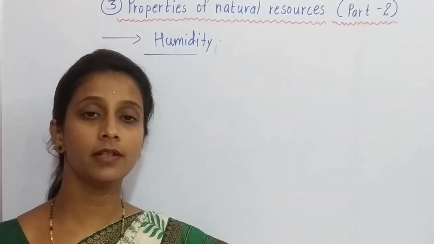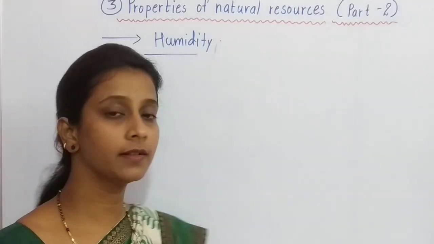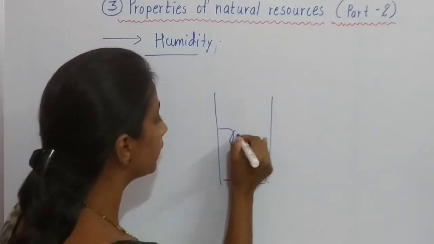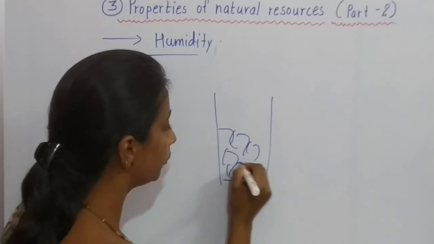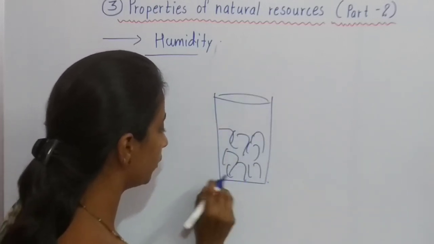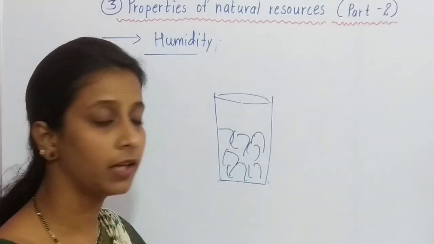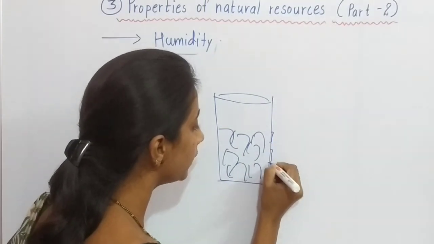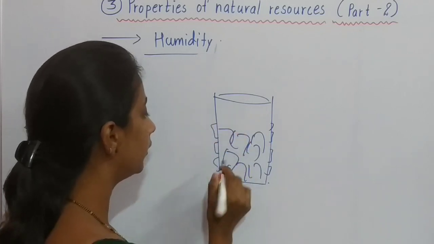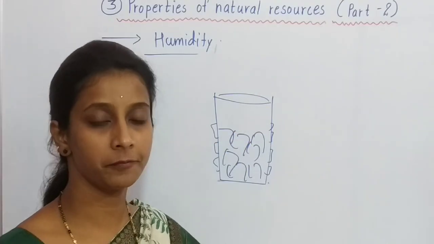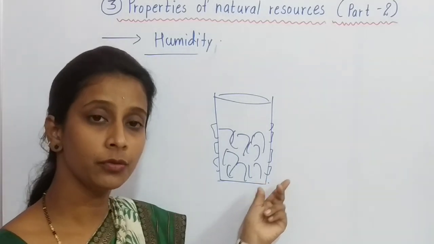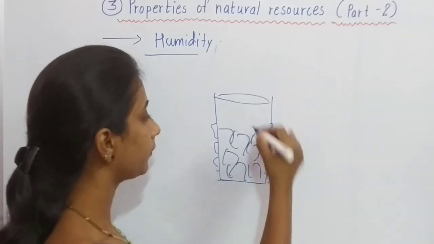One activity is given in your textbook. Let us see this first. Suppose this is a glass and some ice cubes are present in the glass. Now if we keep this glass for some time, after some time we can observe water is saturated on the surface of this glass. Now why is the water saturated here? Why does it happen? So students, see very carefully.